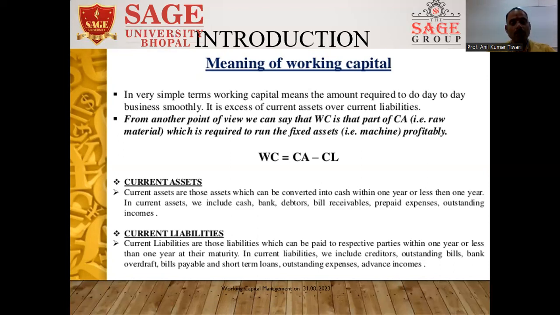Current liabilities are those liabilities which must be paid to the respective party within one year or less than a year, at maturity. In current liabilities, we include creditors, outstanding bills, bank overdraft, bills payable, short-term loans, outstanding expenses, and advance income.